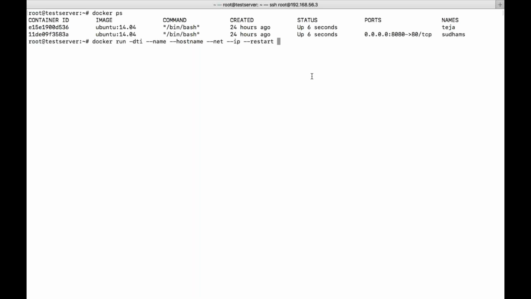We need to give -p here itself. If you want to give a CPU limit also, we can give --cpu and --memory, and then your image. So these many parameters you can pass while creating the container. I hope you got it.